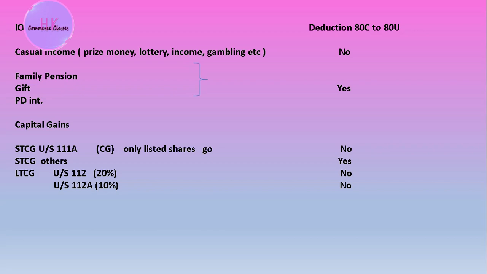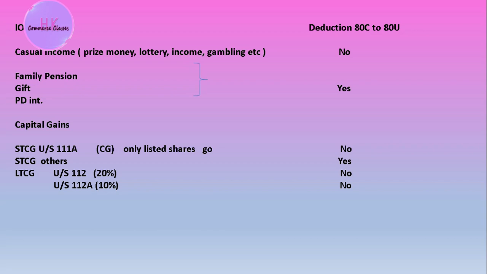So what does income from other sources say? It says whether it is possible to deduct from the taxable income under 80C to 80U or not. Casual income includes prize money, lottery income, any type of gambling, horse racing, income earned from puzzles, or any type of Kaun Banega Crorepati income. That is income from other sources. That will not go for the deduction under 80C to 80U, because that is taxable income. We will charge it at 30% of the tax.